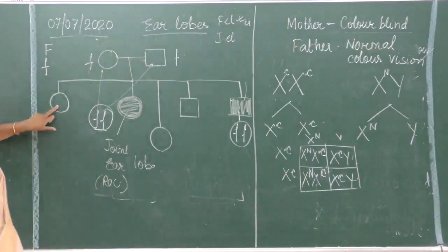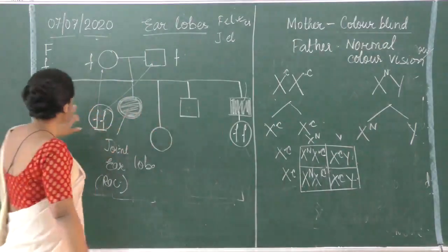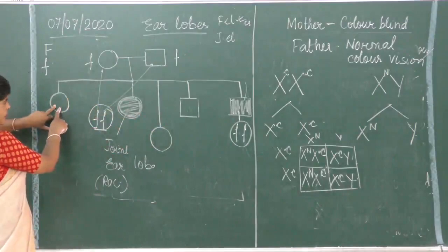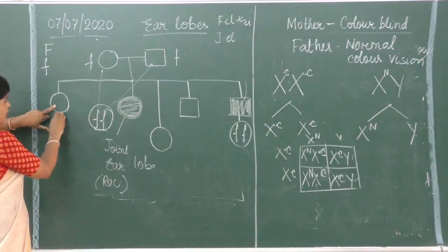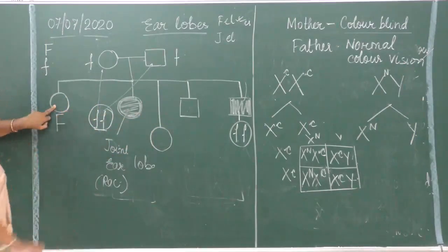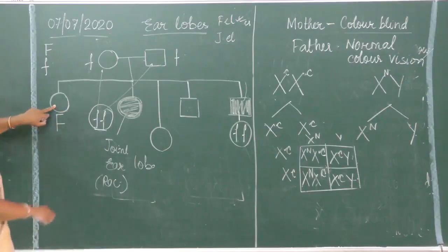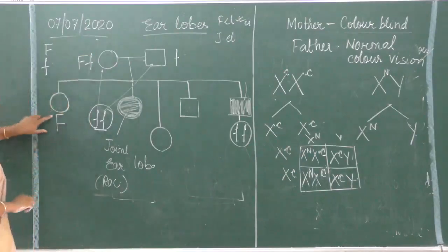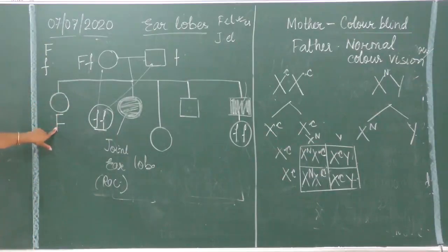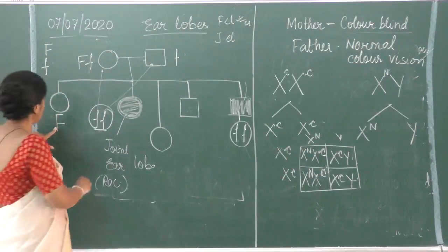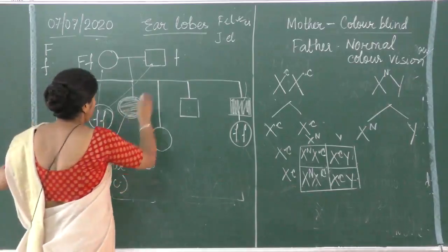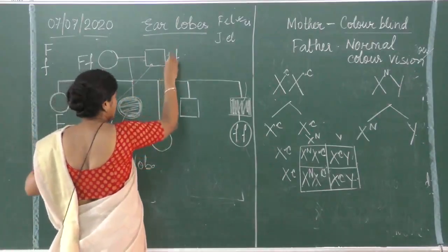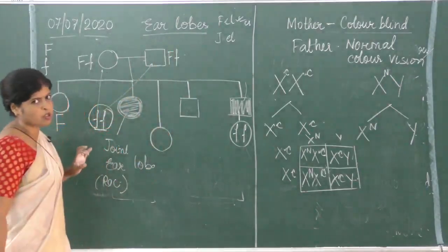Now let us come to this. Same over here. She is appearing to be normal. That means she is definitely having this one. She is definitely having F, so one of the parents has passed it on. She has taken up this. And in the same way it can happen like this, but the father also has f.